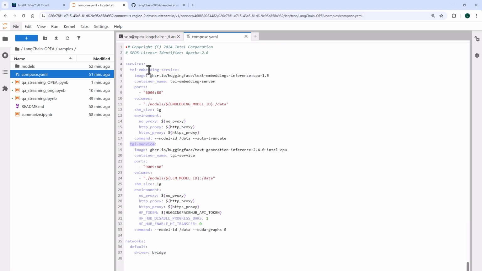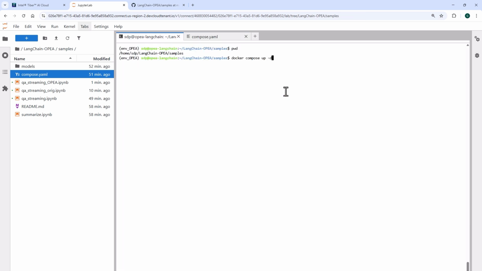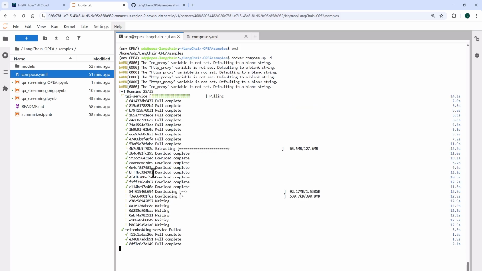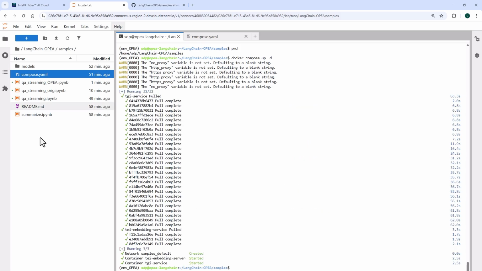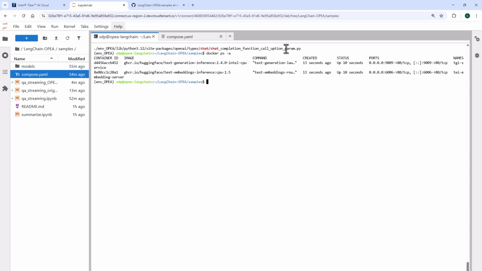You just need to take the right container for the right device. This is the port, the model is placed here. I'll be running it on the same machine, but it can run anywhere. Proxy if you need, and that is all. Docker compose up, and everything is pulled, built, and executed. And we have two services, text generation and text embedding, running.